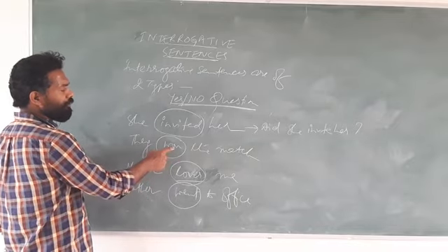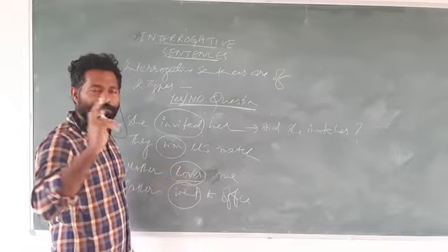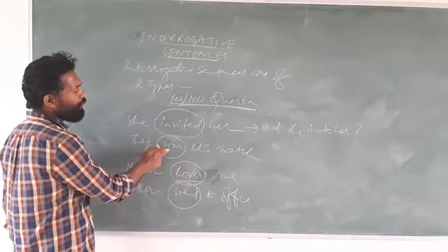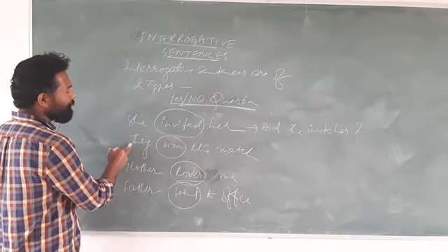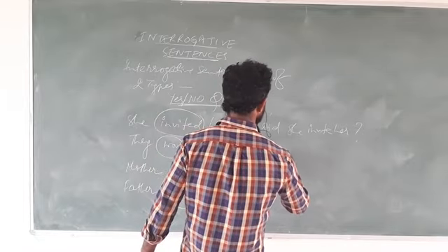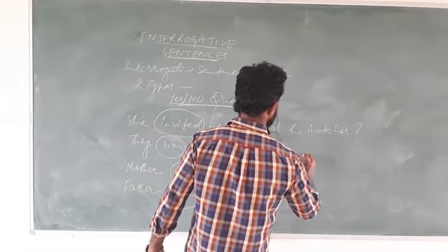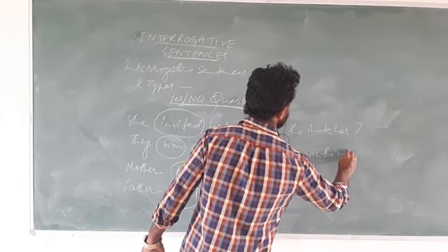For the next sentence, it is they won the match. It is won. So won, what would be the negative? How did you do the negative of won? So it is did not win. So from won it will become win, because with the do, does, did we write first form verb, and before they did will come. So it becomes entirely yes no question. Did they win the match?